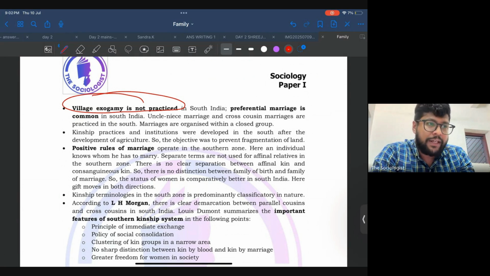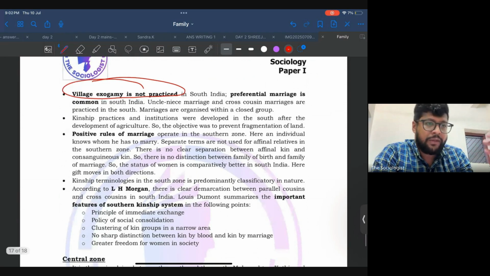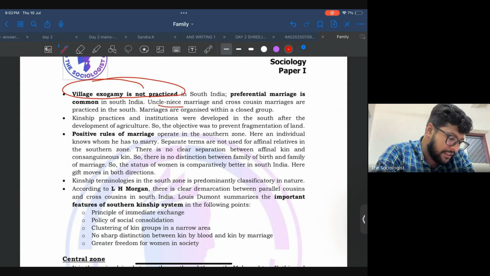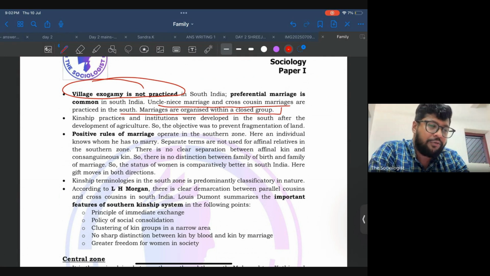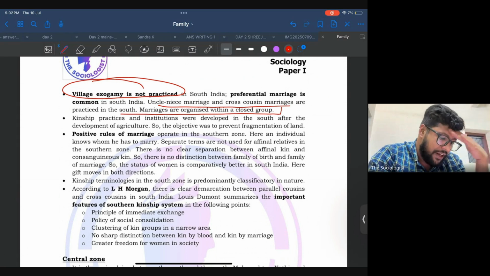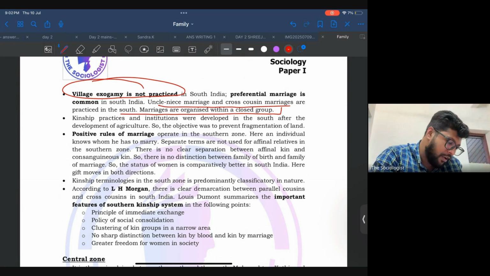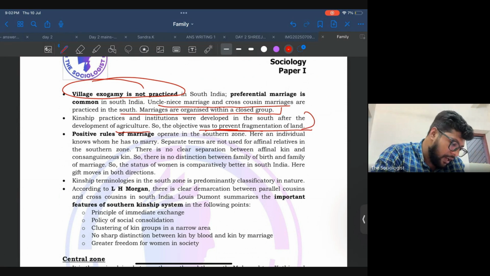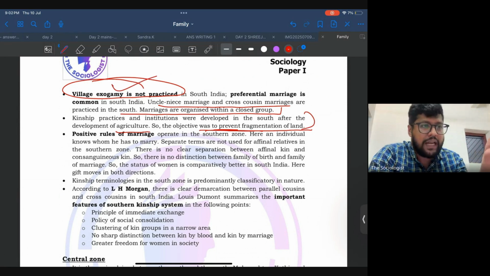To avoid this fragmentation of land, as marriage evolved as an institution in the southern part, it allowed cross-cousin marriage, and uncle-niece marriages are also allowed in southern India. That is why this is very much practiced in the southern part of India. So kinship practices as an institution developed in the south after the development of agriculture. That is why, to prevent the fragmentation of the land, they allow clan endogamy and do not practice village exogamy in the southern part.